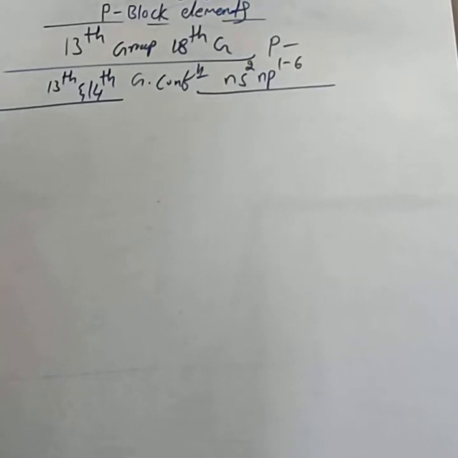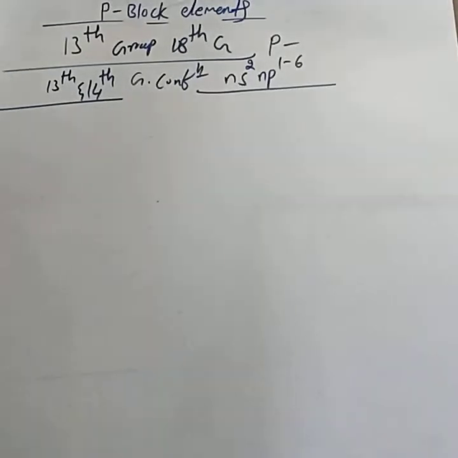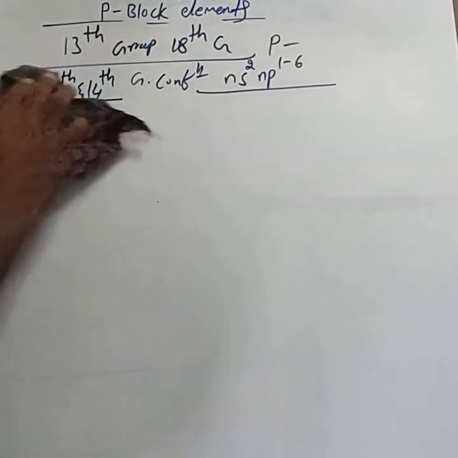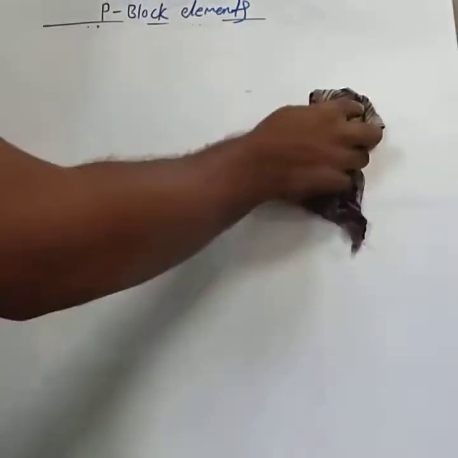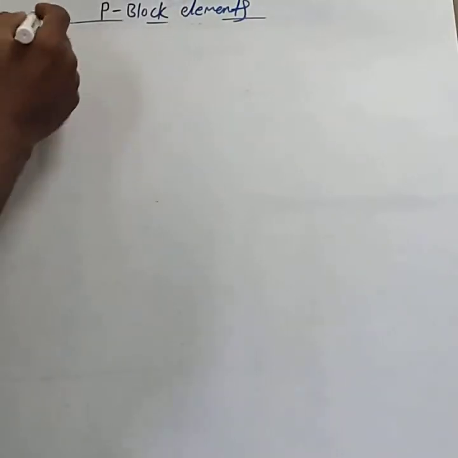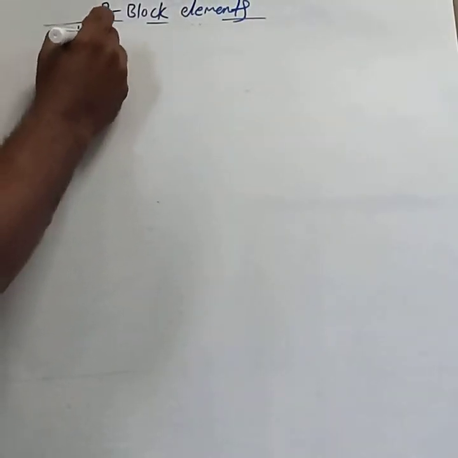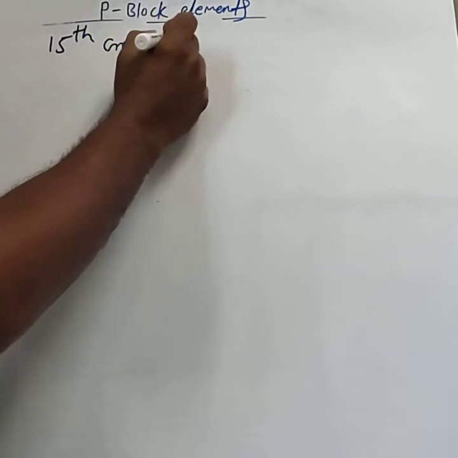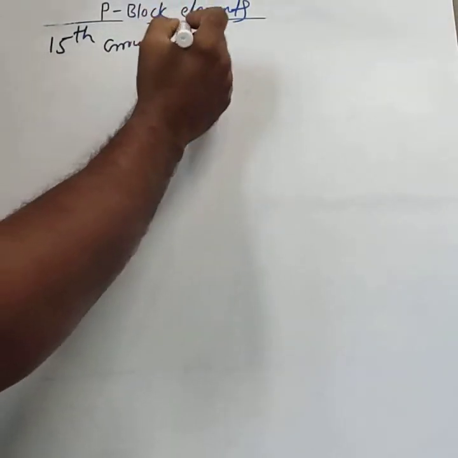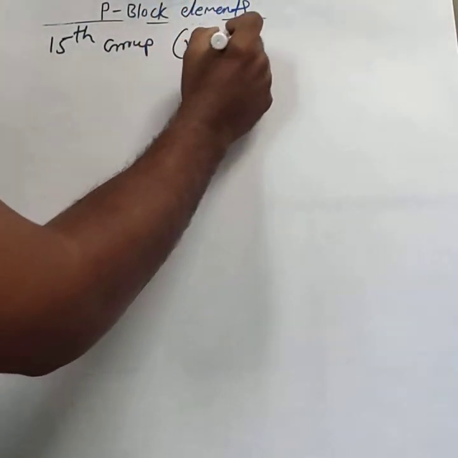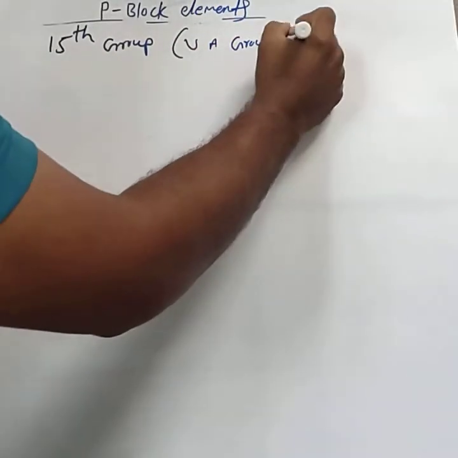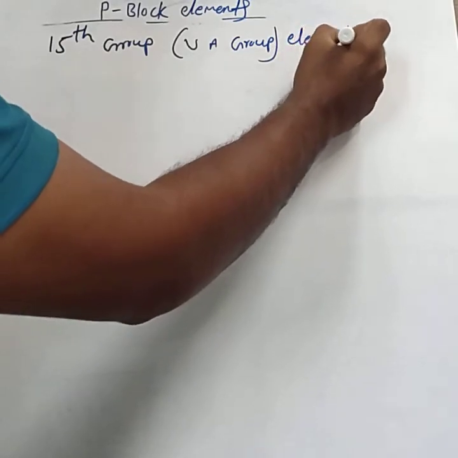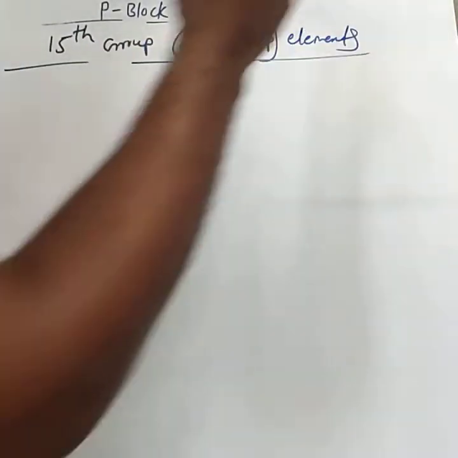In the second year syllabus, we have to discuss the 15th to 18th groups, that is the 15th, 16th, 17th and 18th group elements. First, consider the 15th group elements. The 15th group is also called the 5A group elements.